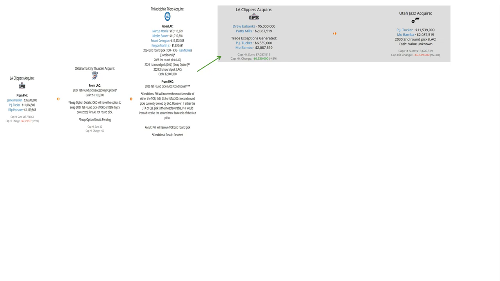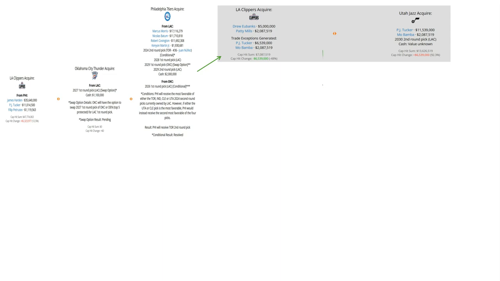Going back to the James Harden trade going to the Clippers, as part of this deal, we also have something else connected here. So basically, after this, we then have PJ Tucker, as I mentioned, going from the Clippers, later flipped to the Utah Jazz, along with Mo Bamba, a second-round pick in 2030 and an unknown amount of cash value in exchange for Patty Mills and Drew Eubanks. Eubanks and Patty Mills both never got traded again from their respective clubs. And then for Mo Bamba, technically he got traded later, but it's not connected to this trade.